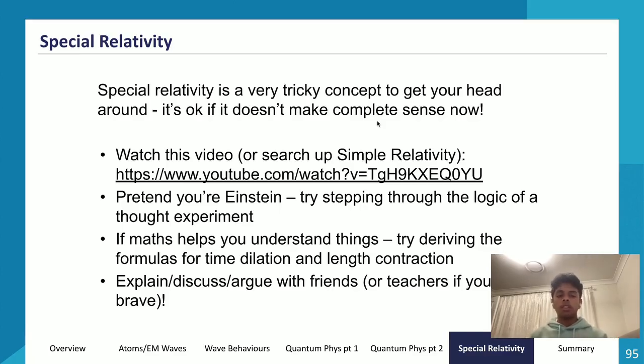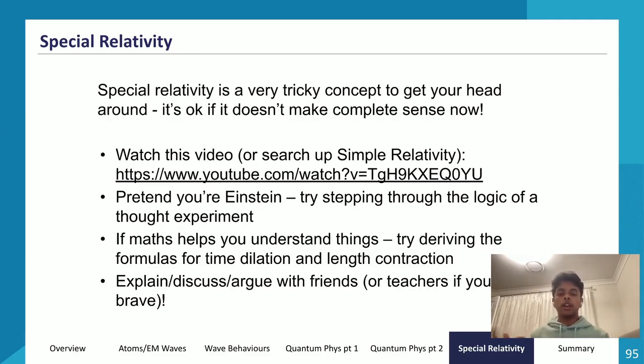One important thing is, make sure you guys remember and understand the train thought experiment and how that worked, right? It's that concept of different distances. A couple of questions that they can ask you is, they can ask you to mathematically show how the concept of time dilation came to be. So they can ask you to derive the concepts of time dilation or length contraction. It's not too hard. It's just the concepts of the train thought experiment, where light would travel a greater distance from someone outside the train.